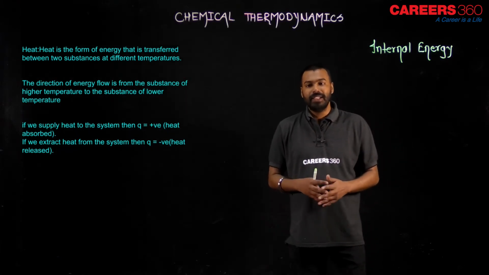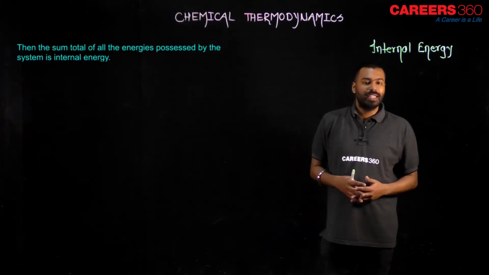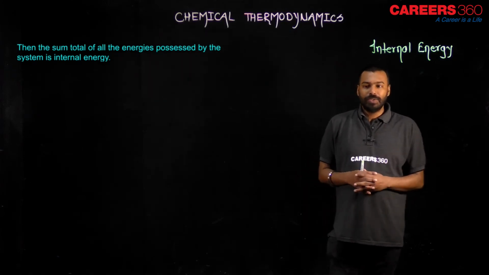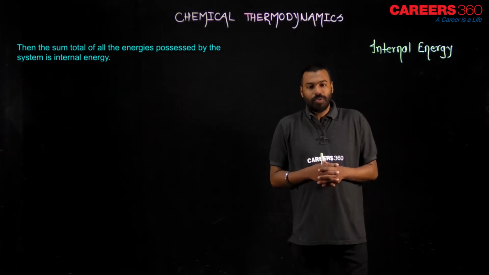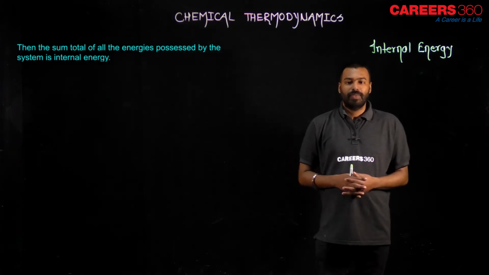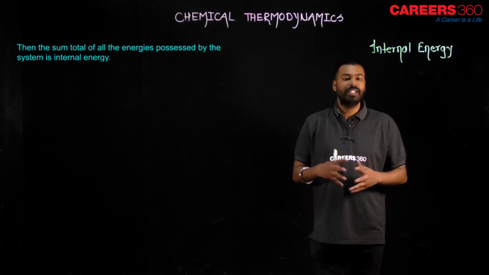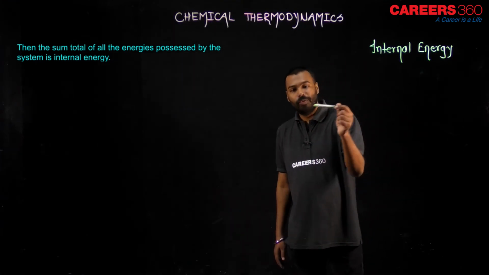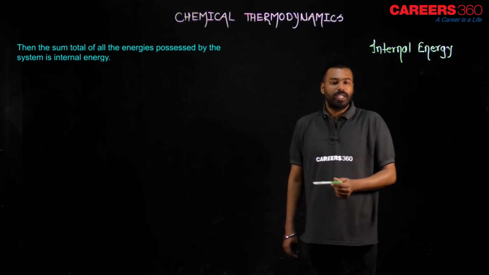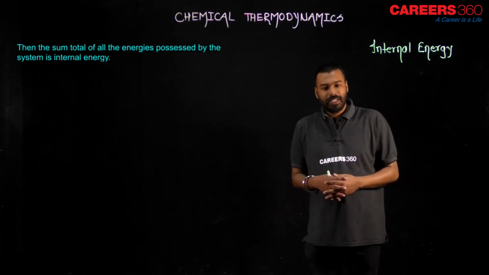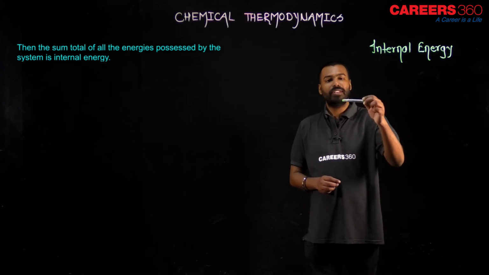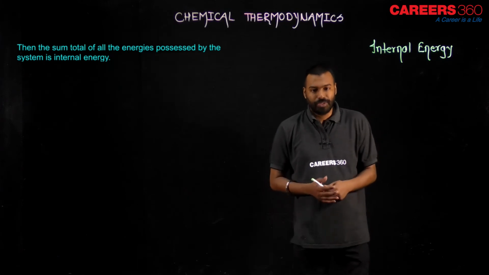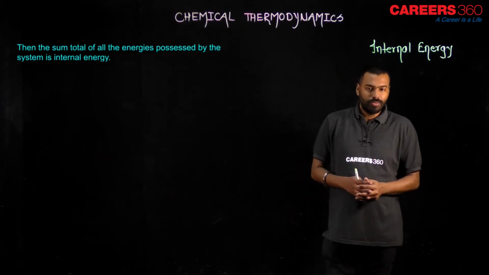Let's see the second part of this, internal energy. What is internal energy? Actually, the sum total of all the energies possessed by the system is internal energy. If I talk about any body which is moving or static, and we ask what is the energy of this pen, then it's an incomplete question, because which kind of energy are you talking about?